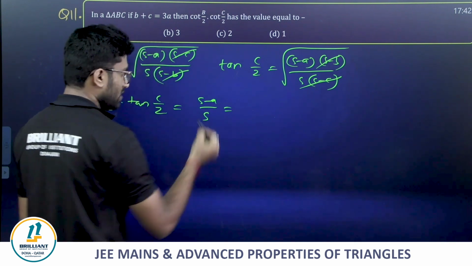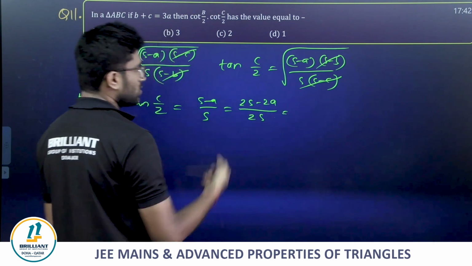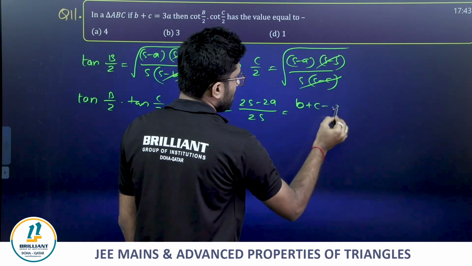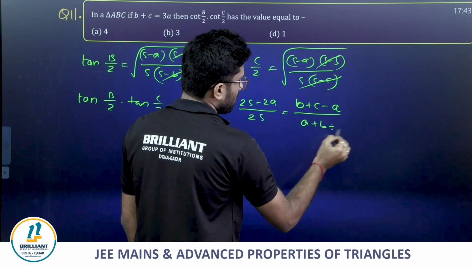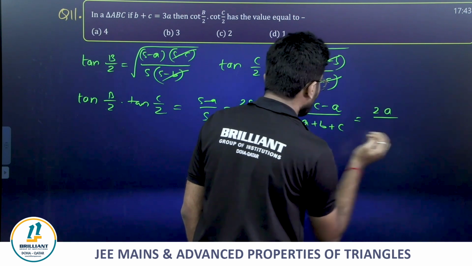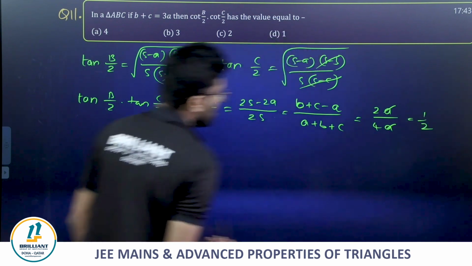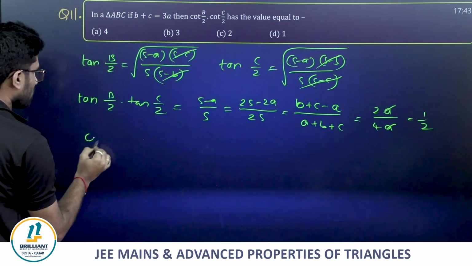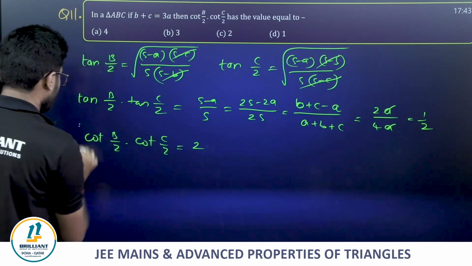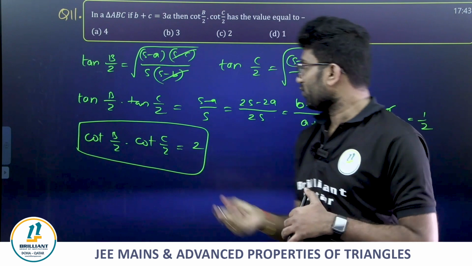And what is S minus A? Let's multiply and divide by 2. So 2S minus 2A divided by 2S we get. What is 2S minus 2A? A plus B plus C minus 2A, nothing but B plus C minus A, divided by A plus B plus C. But already, friends, in the question B plus C is 3A. So 3A minus A becomes 2A, and B plus C is 3A, so 3A plus A is 4A, which equals 1 by 2. Now directly we need the reciprocal of this. That is cot B by 2 into cot C by 2 is equal to 2. Friends, so easy na? We did it like this.